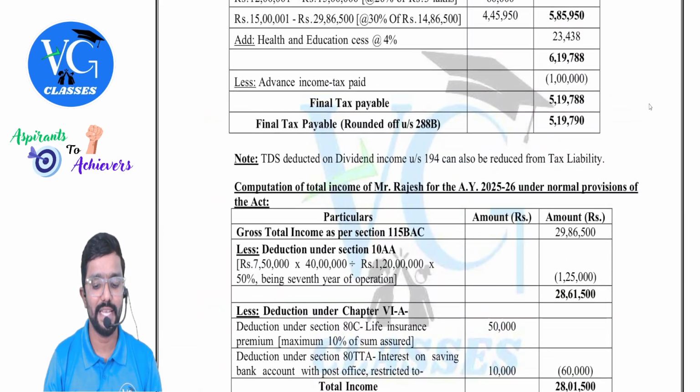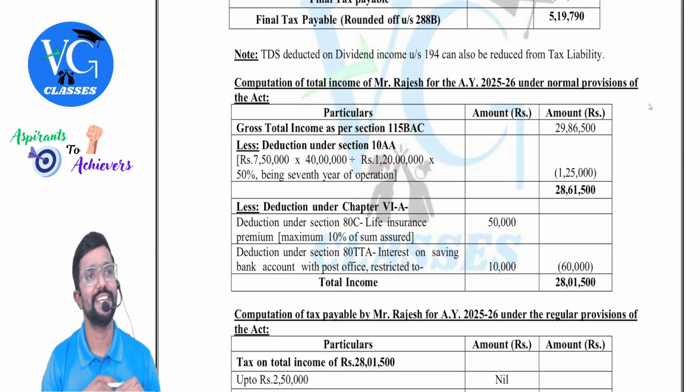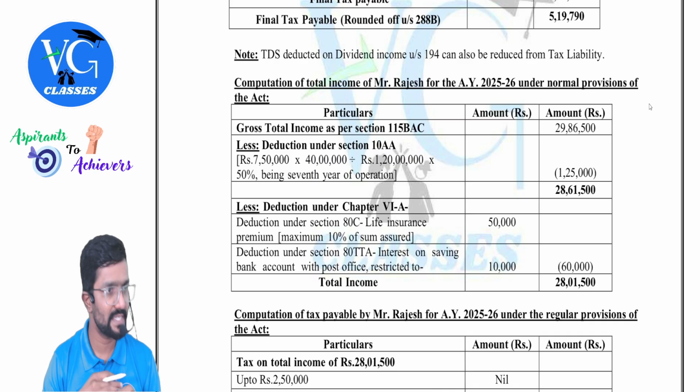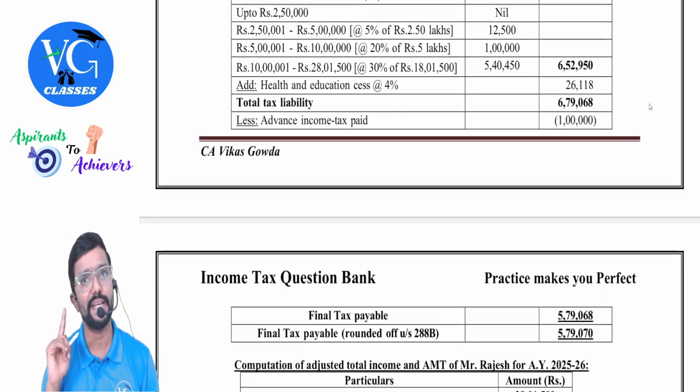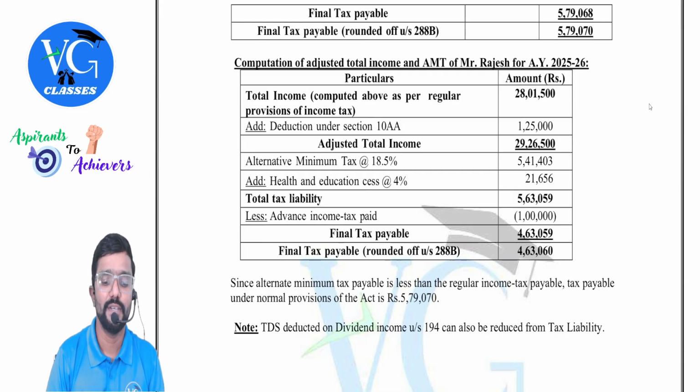Why, sir? Assessee has claimed under normal provision. Assessee has claimed 10AA deduction. Is AMT applicable? Yes. Assessee is an individual and claims deduction under 10AA. AMT is applicable. So please apply it.